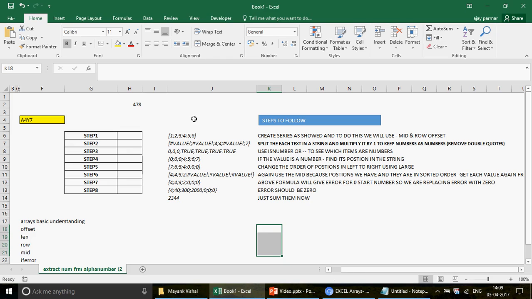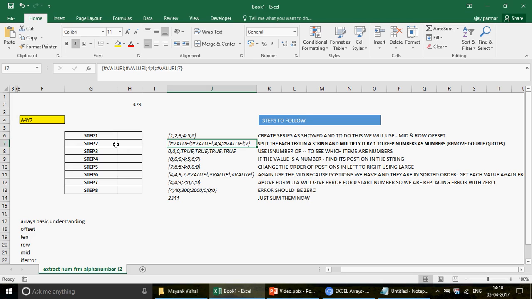So let us go ahead step by step, but before I read all these steps, I want to give the idea. We are going to separate all these values, A4 Y7, separately like this. You can see here I've separated all the values. We are going to see which ones are the numbers. For the numbers we will have the numbers in place, as you can see, 4, 4 and then 7, and for the text, where we have A and Y, we will have the error.